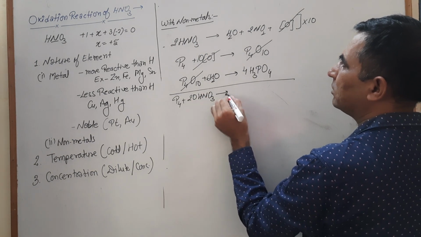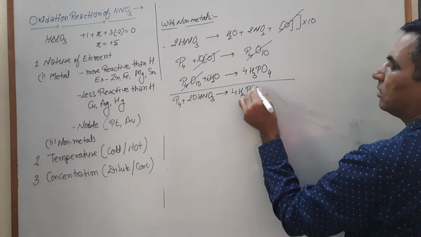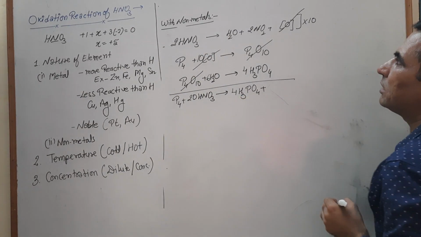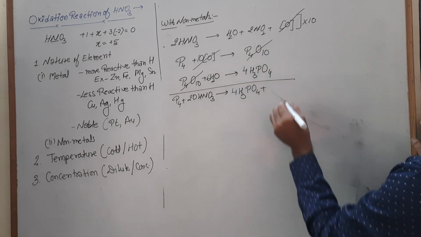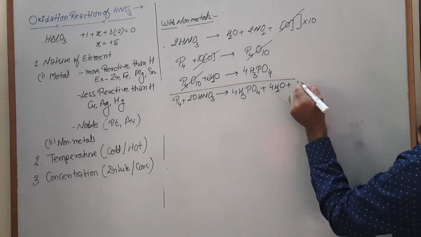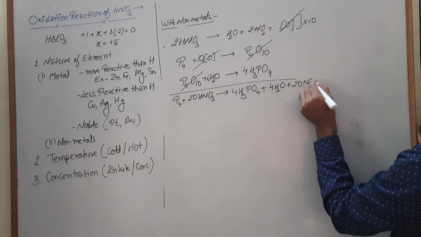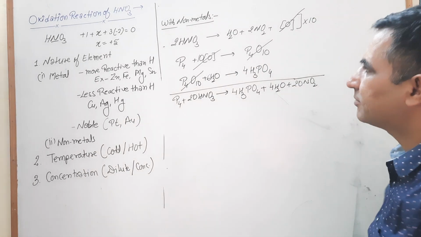HNO3 converts into 4H3PO4 plus 10H2O. On this side we have the 6H2O, so the remaining is 4H2O, plus 20NO2.